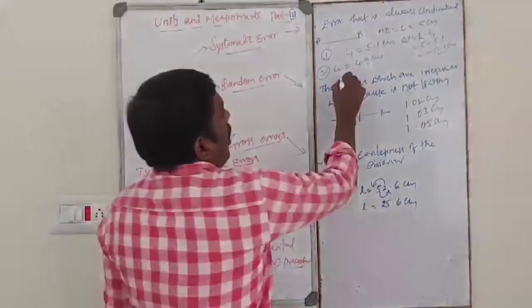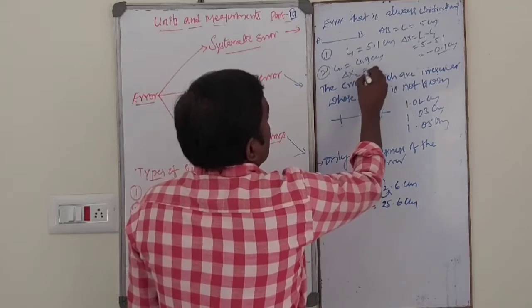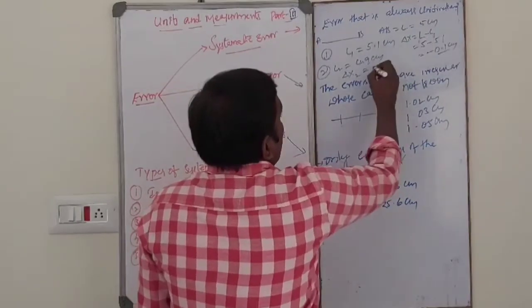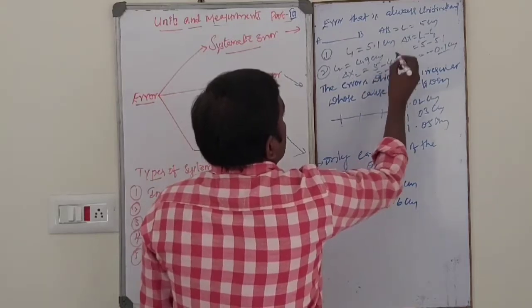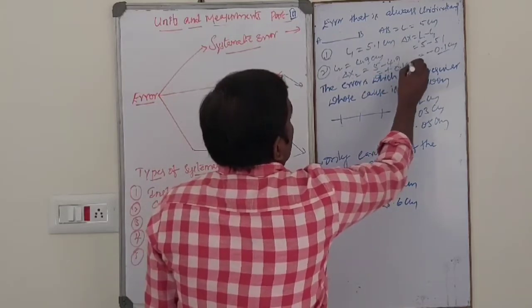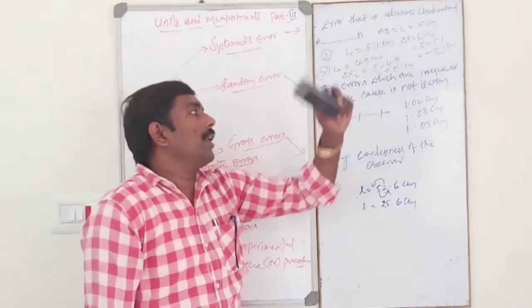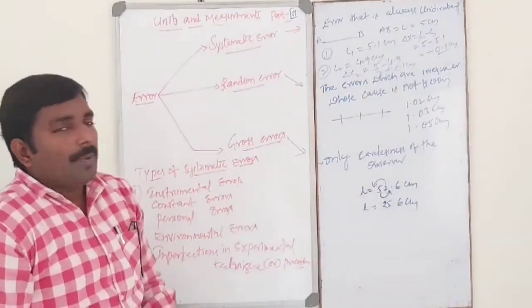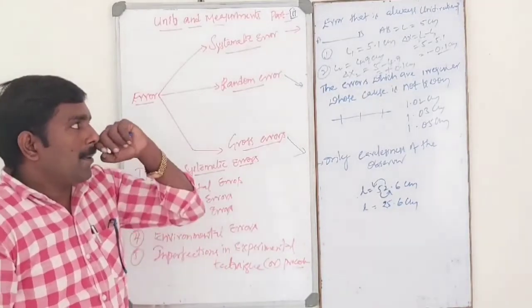Then delta x2 is true value 5 minus measured value 4.9, which is plus 0.1 centimeter. So the error may be positive or negative, but the magnitude of error is always positive.